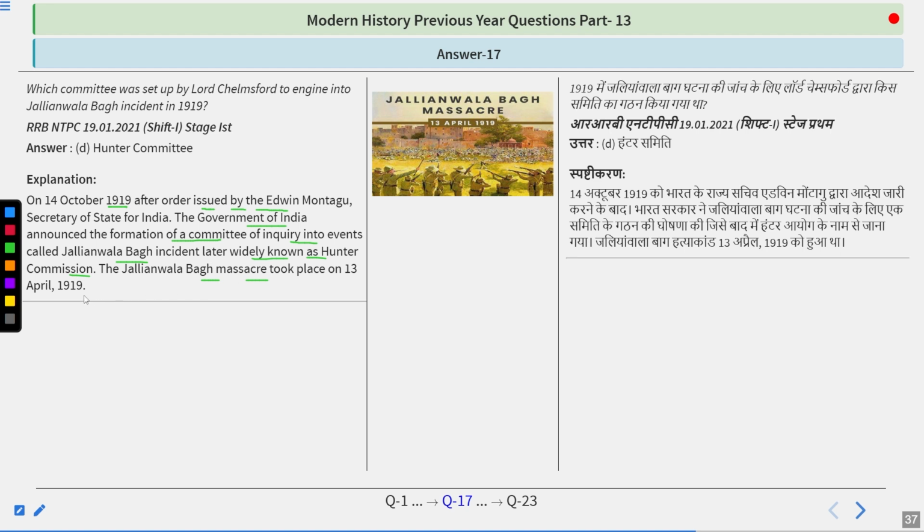The Jallianwala Bagh massacre took place on 13th April 1919. Please add one more thing to this: the Hunter Commission that was organized earlier, during the 19th century, was also related to the education system, because that Hunter Commission gave recommendations regarding the education system also. And the Hunter Committee is also related to the Jallianwala Bagh massacre.